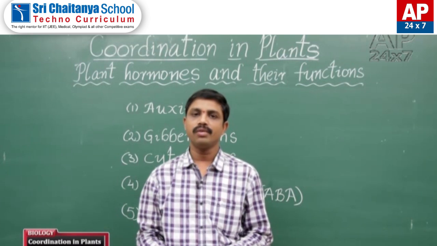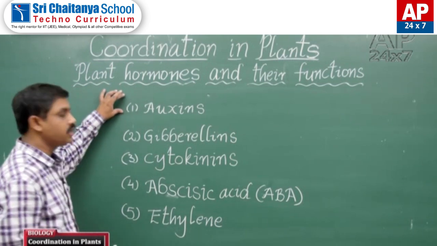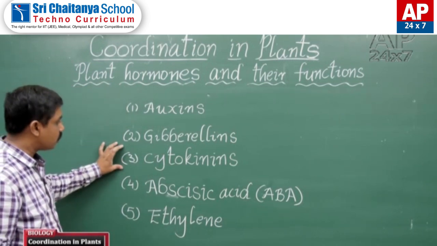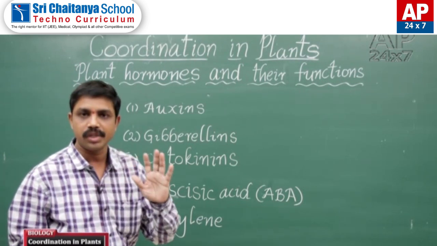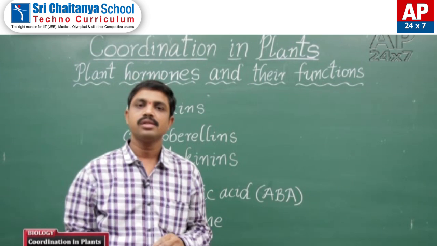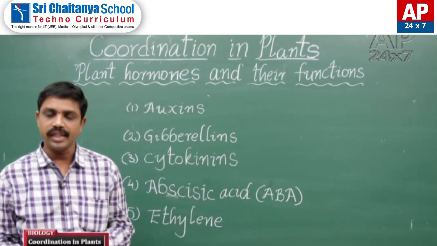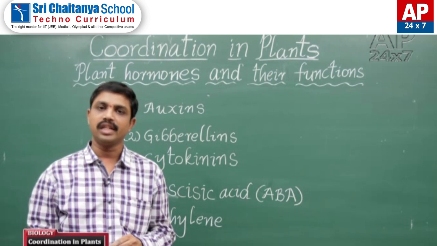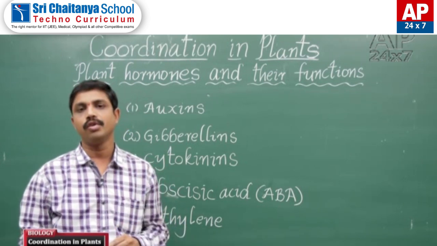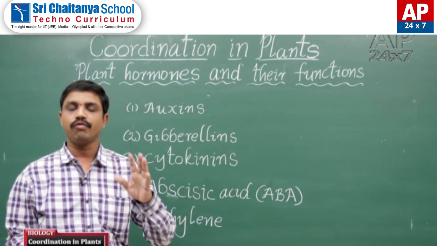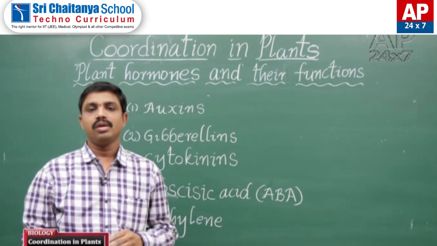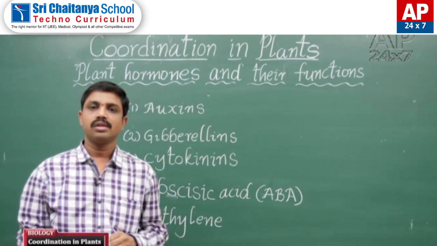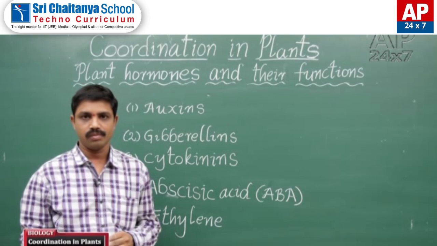There are 5 types of phytohormones: auxins, gibberellins, cytokinins, abscisic acid and ethylene. What are the 5 types of phytohormones? Auxins, gibberellins, cytokinins, abscisic acid and ethylene. These 5 types of phytohormones are categorized into 2: one is growth promoters, another is growth inhibitors.